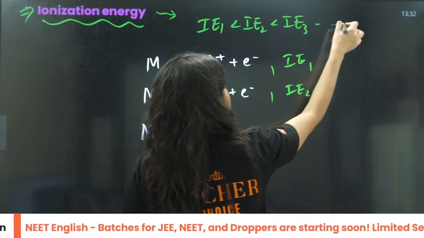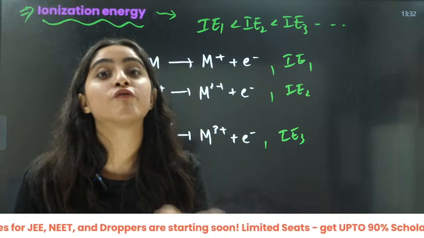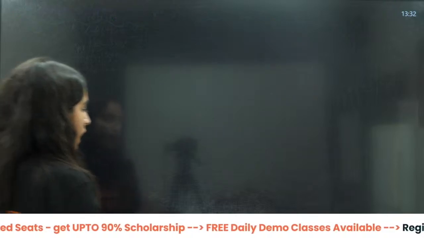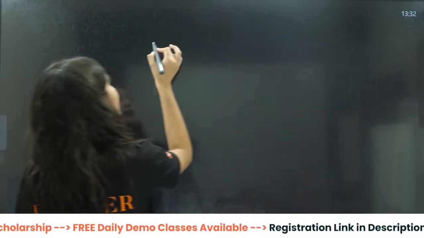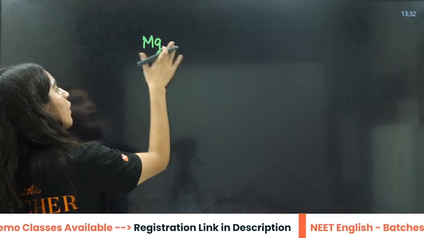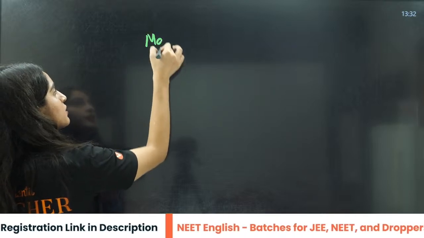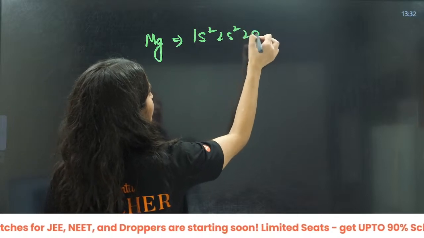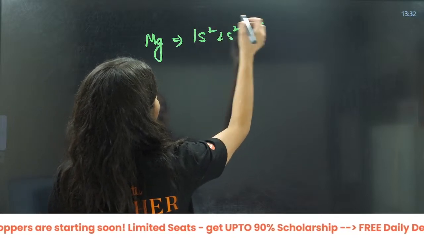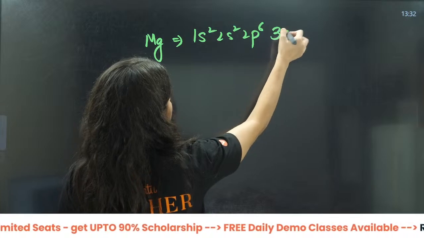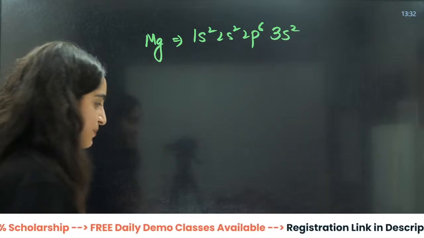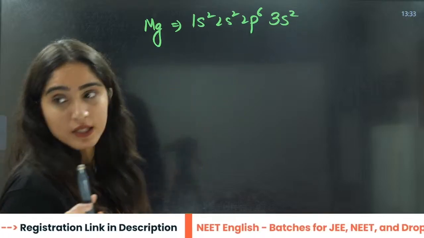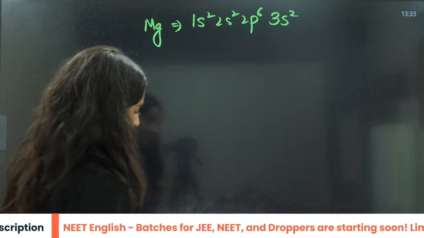Generally, it will be like this. I'm saying generally, I'm not saying always. For example, you have magnesium, right? What is the general configuration of magnesium? That is 1s2, 2s2, 2p6, 3s2. This is magnesium. You always have to be ready for this whenever you are doing the questions.